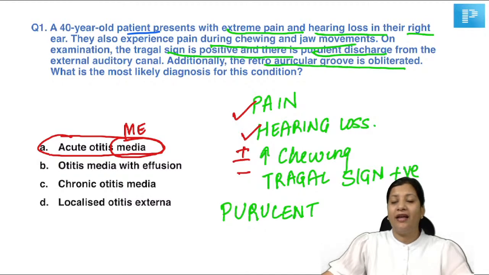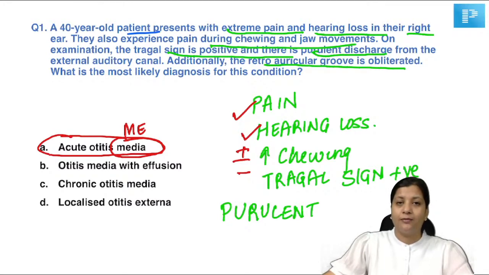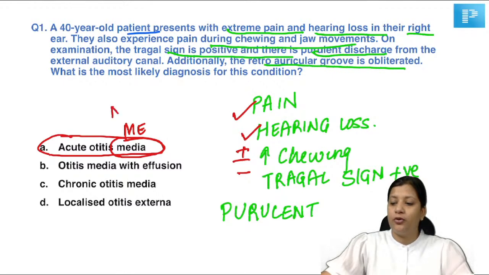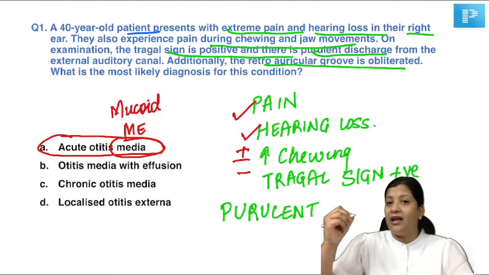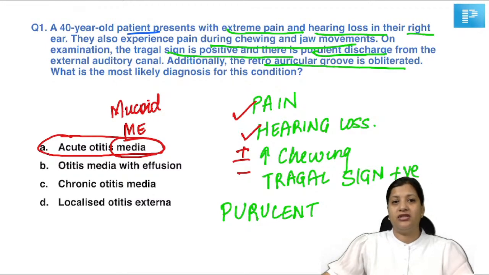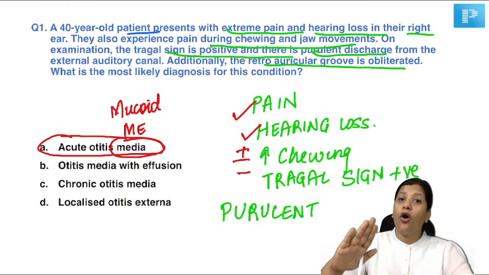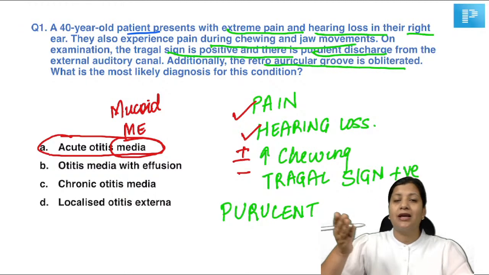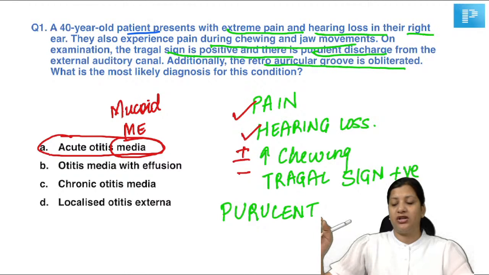And when we are saying media, middle ear, when there is a disease in the middle ear, you will never get purulent discharge because the middle ear has got cuboidal epithelium. So cuboidal epithelium will produce to you mucoid discharge. It can never produce to you purulent discharge. It can present to you mucoid or mucopurulent because when the pus comes in the external ear, it becomes mixed with the mucoid to become mucopurulent. But since it is from the middle ear, it can never be purulent discharge.